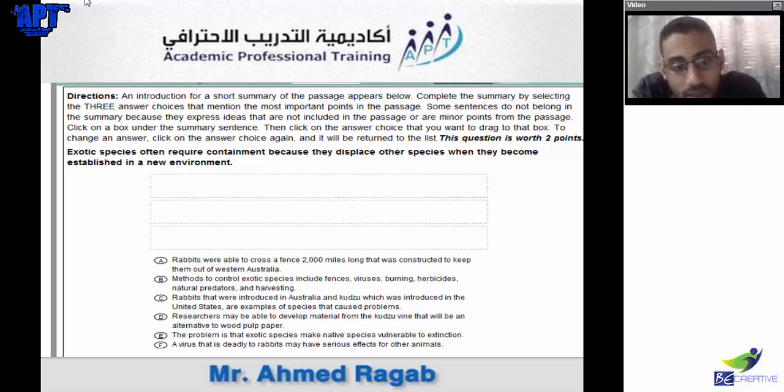Researchers may be able to develop materials from the kudzu vine that will be an alternative to wood pulp paper. He didn't talk about it. If we're talking about this part, the kudzu and the animals and other things, he didn't say anything about researchers that maybe develop materials from the kudzu vine or whatever. Okay?